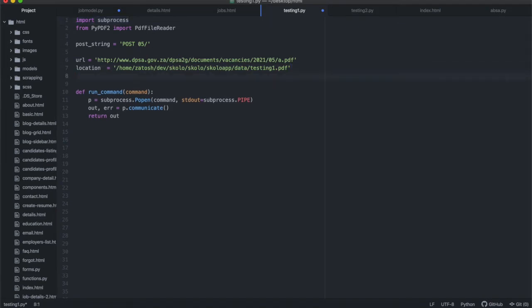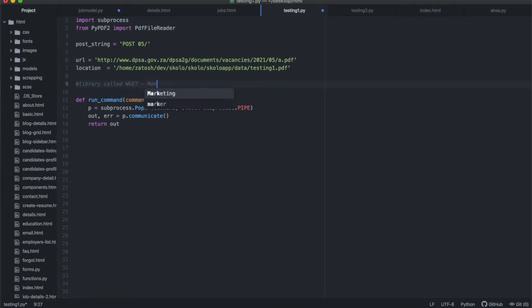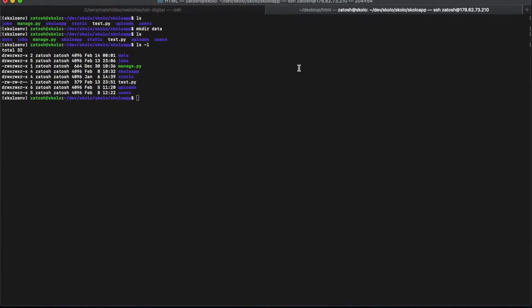Make sure it's installed. If you want to make sure that it is installed on your computer, you can just type in which wget, and it will tell you where it exists currently. So it exists inside of my user bin, which means I do have wget as a program. If you don't have it, you can just Google how to download it and install it, whatever operating system you're working with.